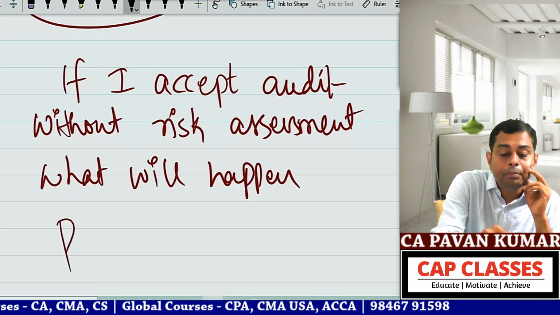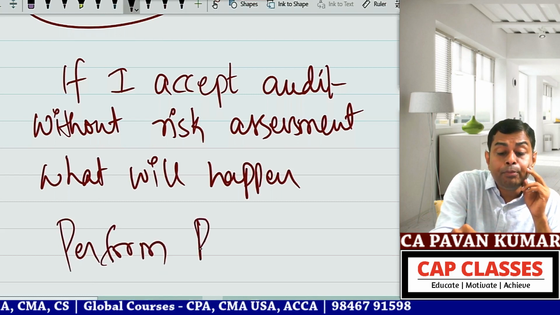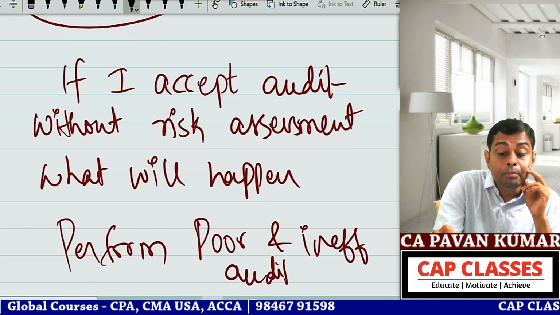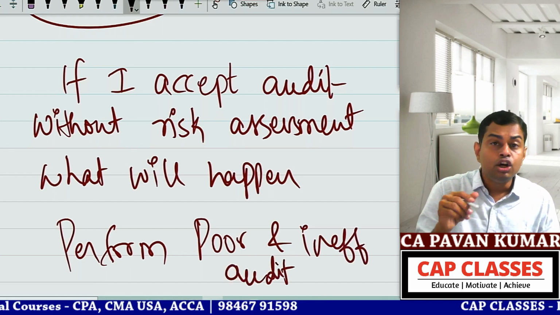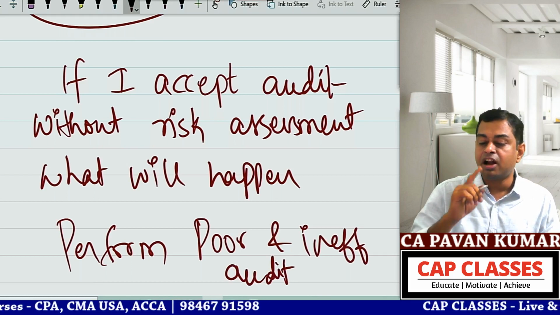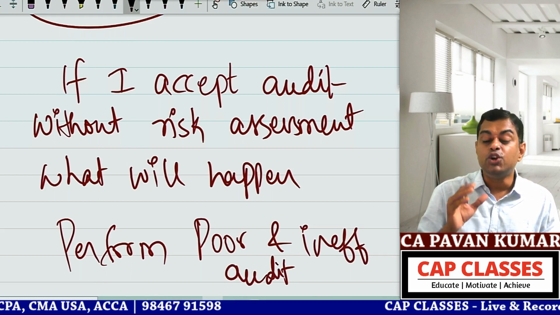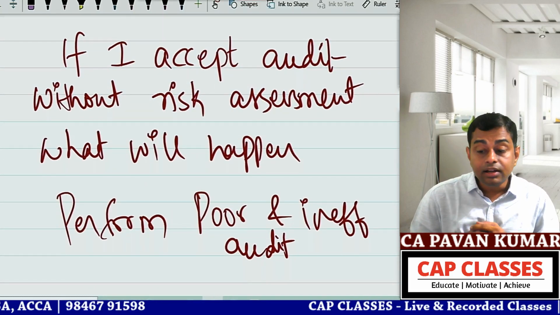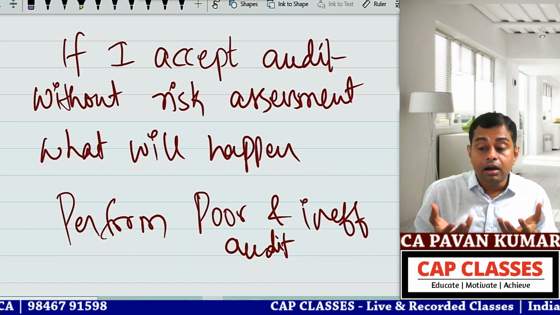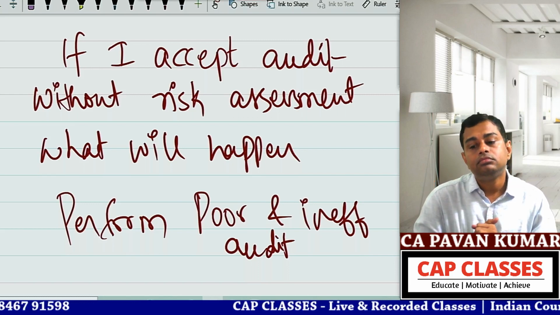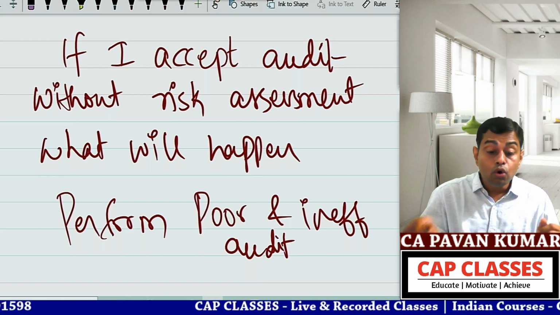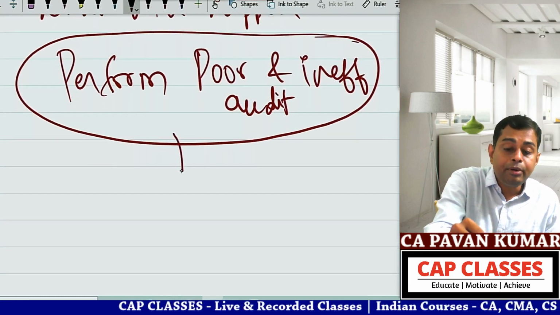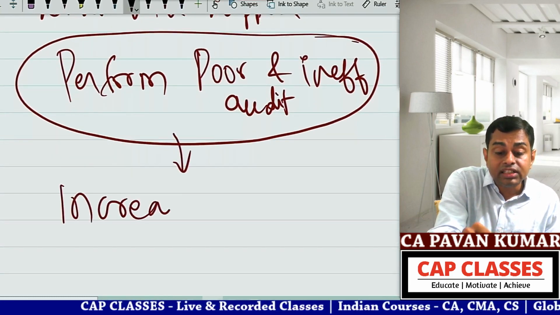So we'll perform a poor and ineffective audit, wherein people may tell, Pavan, you have not done an effective audit, you are a person with a super smart brain, you have done fraud. If I say I have done audit, people will say no. Because of this poor and ineffective audit, it will result in increased audit risk, correct?